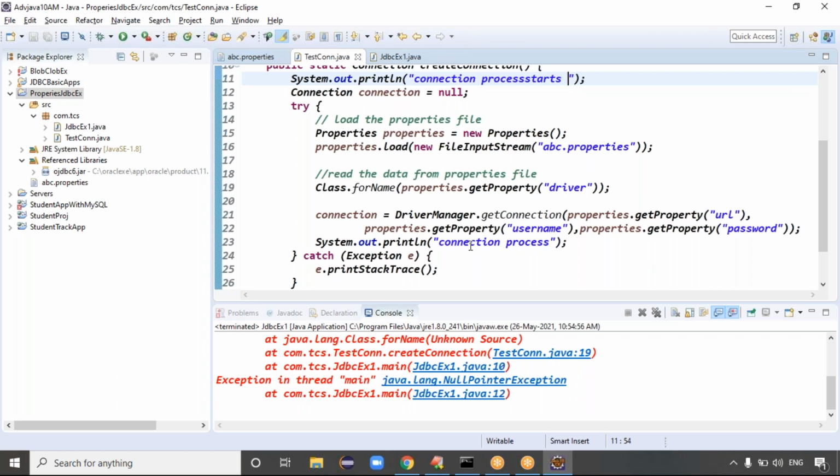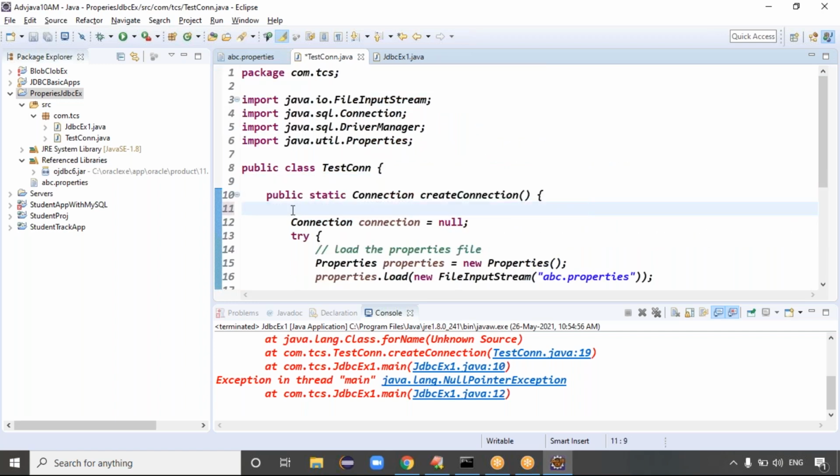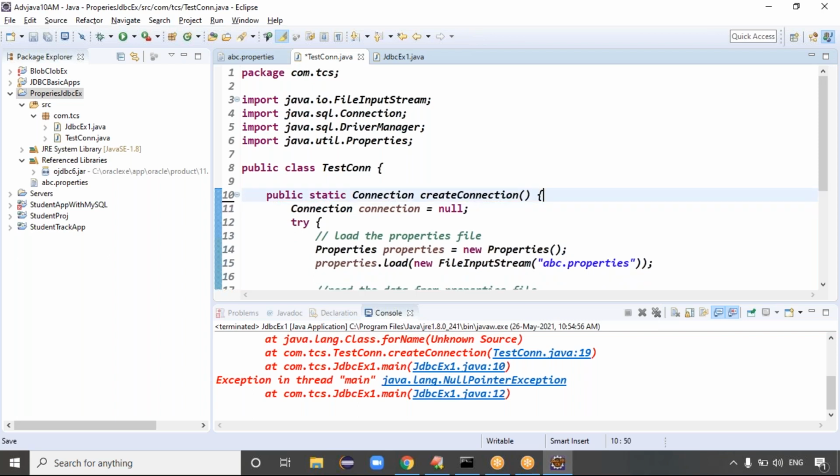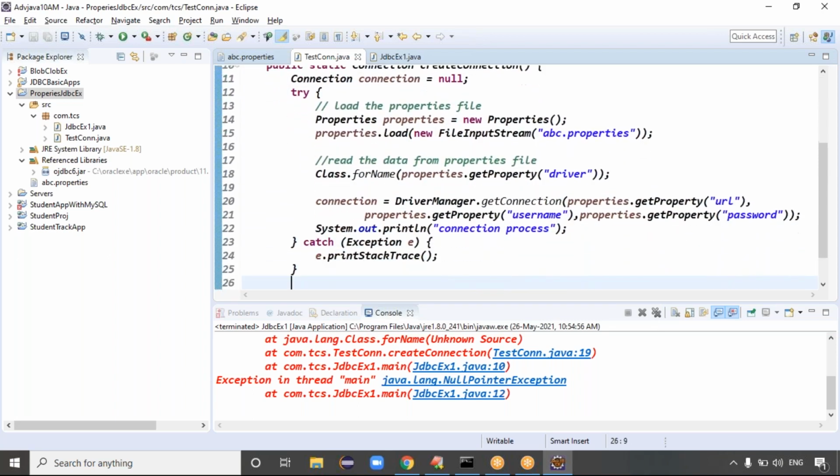After that property file, just give some SOP. We'll see whether any file is being loaded or not here, after abc.properties. In the property file, how can you give a print statement? Not possible, right? A property file is not Java code, it's like a normal text file, okay?